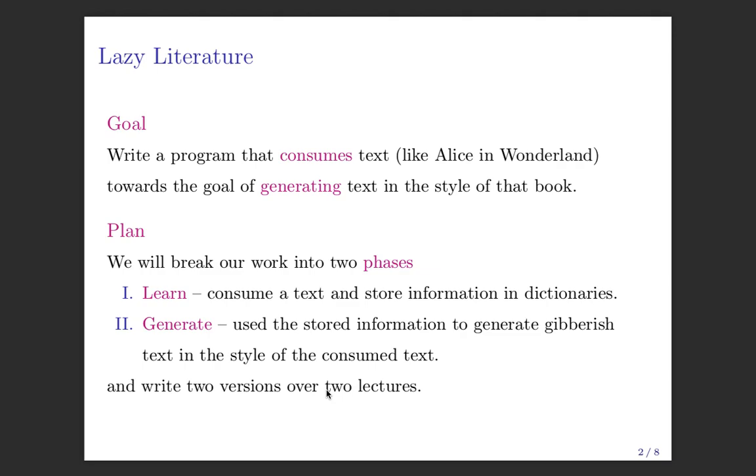In our learn phase, we're going to have to consume the text somehow from files and then store information. We're going to store the information in dictionaries for reasons that we'll get to. In the second phase, we're going to want to generate new text using our stored information. So again, what we're going to generate is going to be gibberish, but structured gibberish.